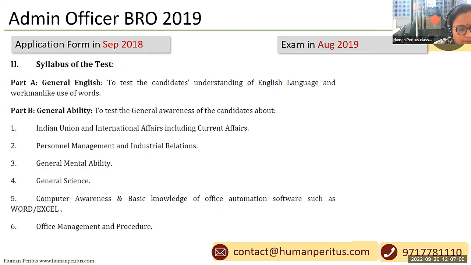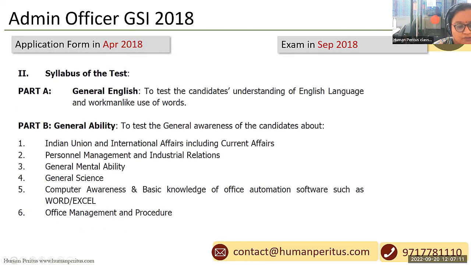Look at admin officer BRO 2019. What is prescribed for this keyword? Industrial relations. Okay. Next, look at the syllabus of admin officer GSI 2018. What is it prescribing? Same, industrial relations.